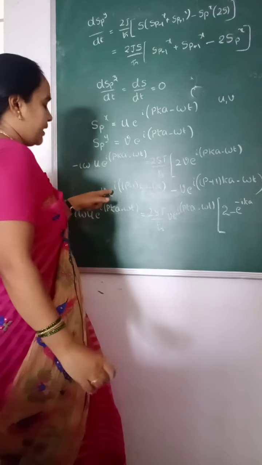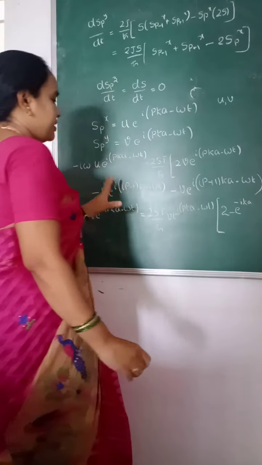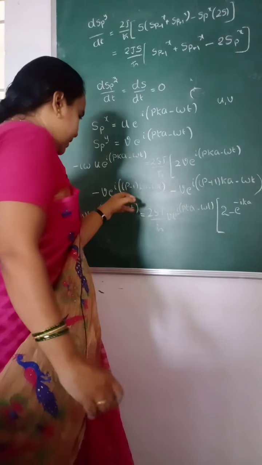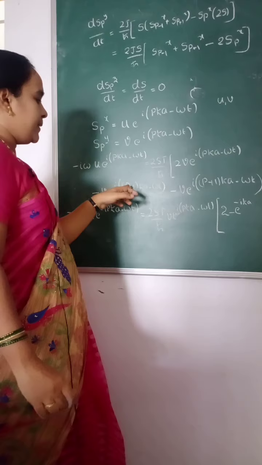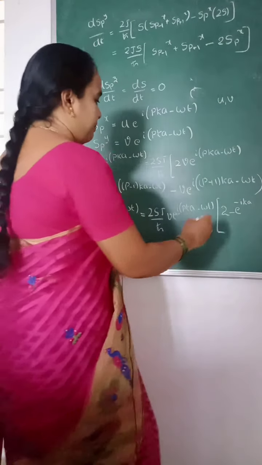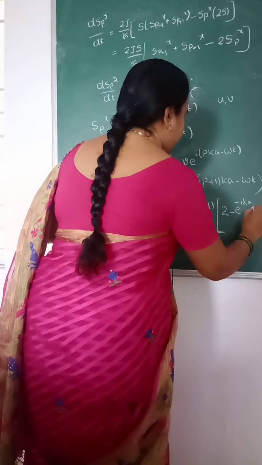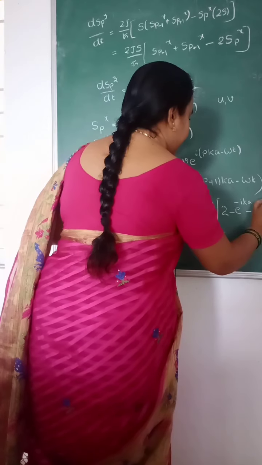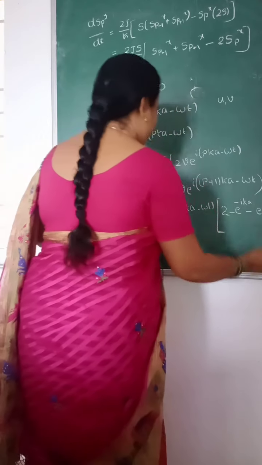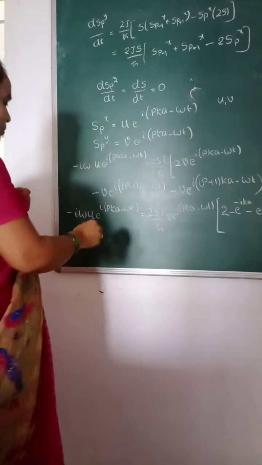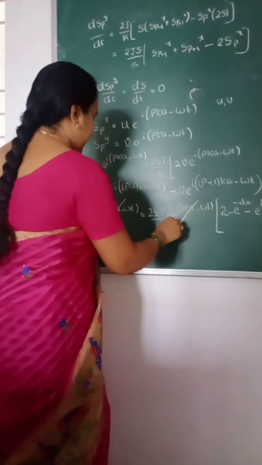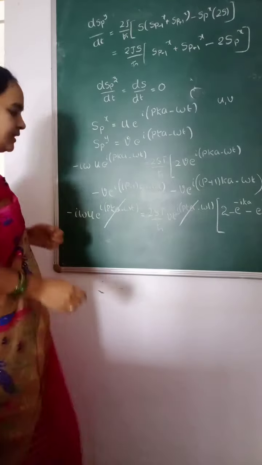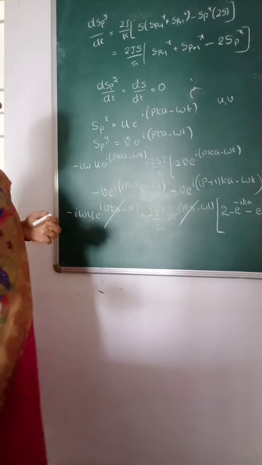Since the term i p ka minus omega t is common, here we are left with the terms e power minus i ka plus e power i ka. So on both sides e power i p ka minus omega t gets cancelled.